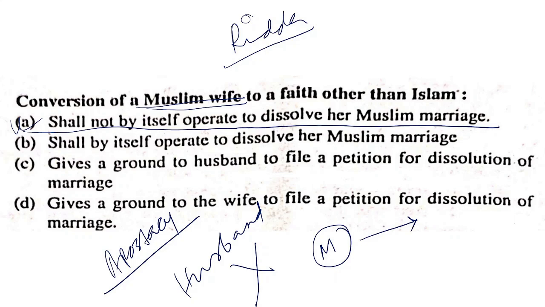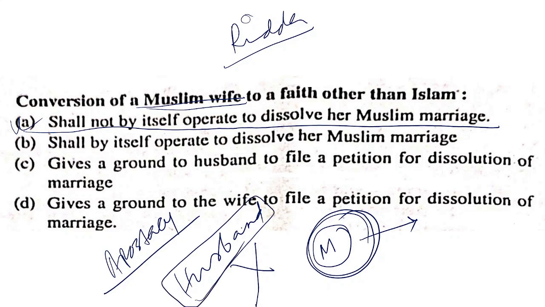Prior to the Dissolution of Muslim Marriages Act 1939, this marriage would have been dissolved, but as of now it is not. However, if the apostasy is done by the husband, the marriage gets dissolved.